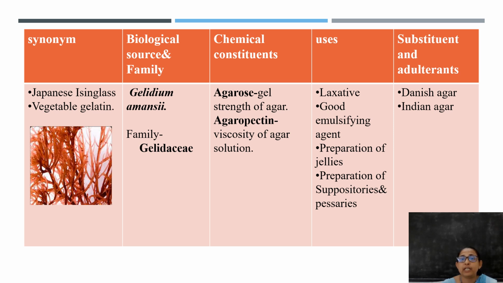And the main uses of agar are, it is used as a very good gelling agent, then it is used as a laxative, emulsifying agent, then it is used in the preparation of suppositories, pessaries, etc. And the major substituents for agar include the Danish agar or Indian agar. This is a brief summary about the agar. Then we'll move on to